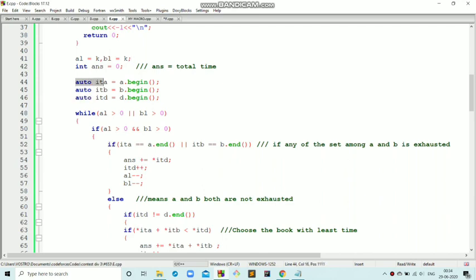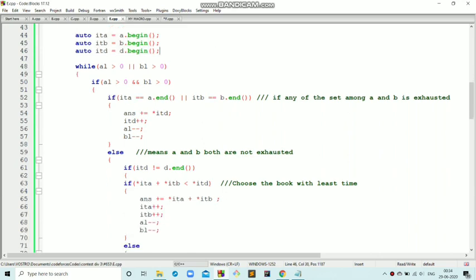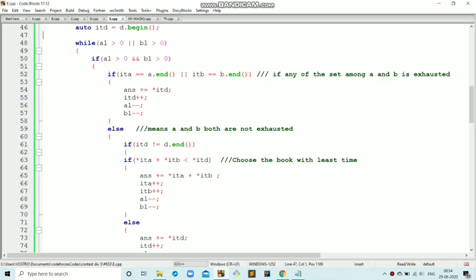Here I have also taken 3 pointers which are pointing to the beginning of the 3 multisets A, B, D respectively, which are iterator A, iterator B and iterator D. Inside this while loop, which runs as long as AL or BL is greater than 0, we see if both of them are greater than 0.